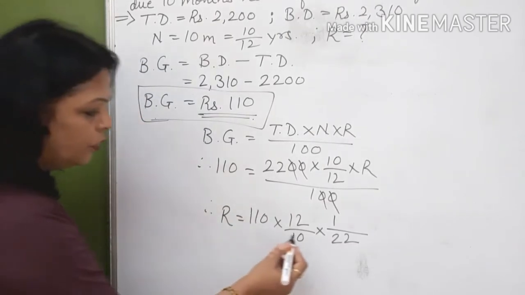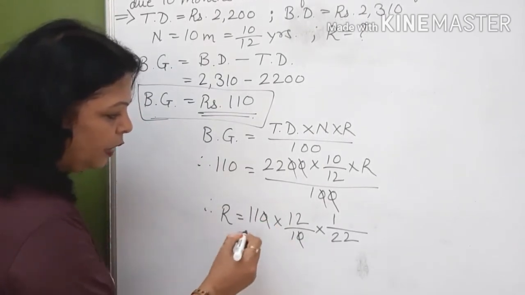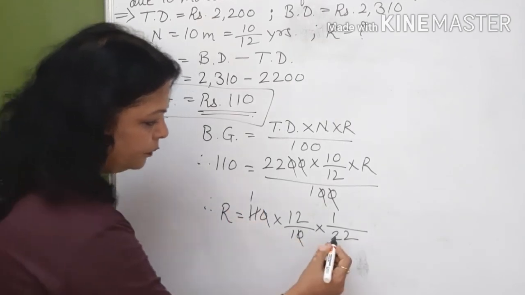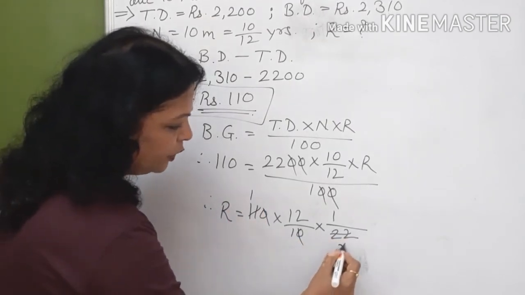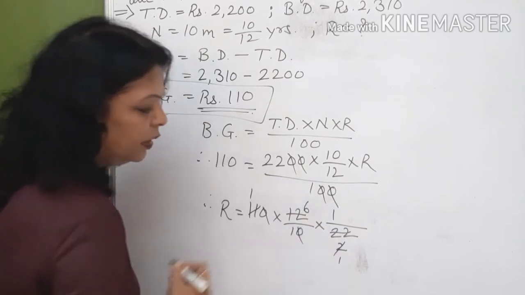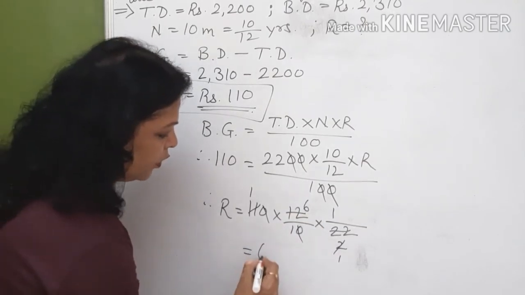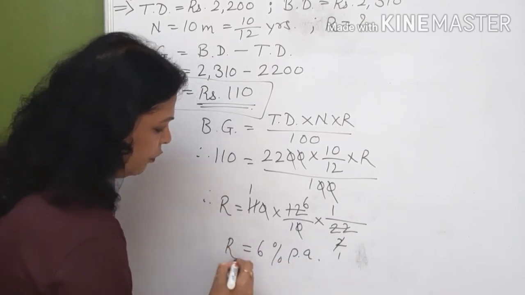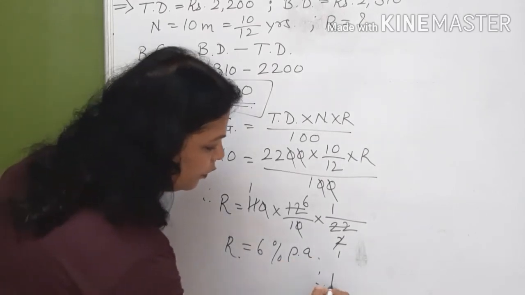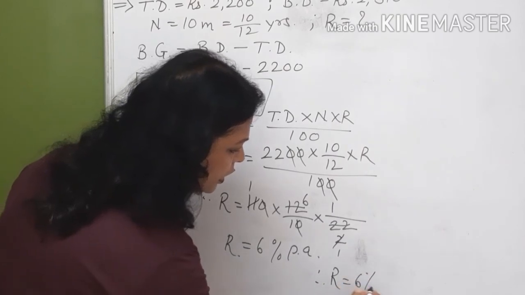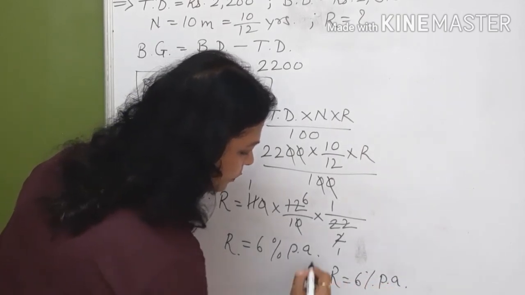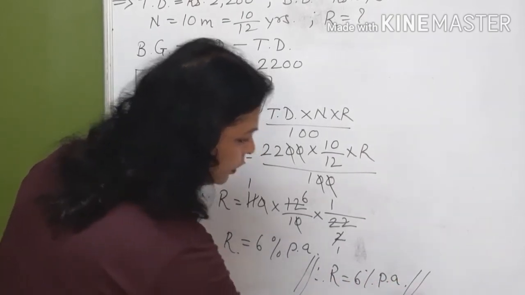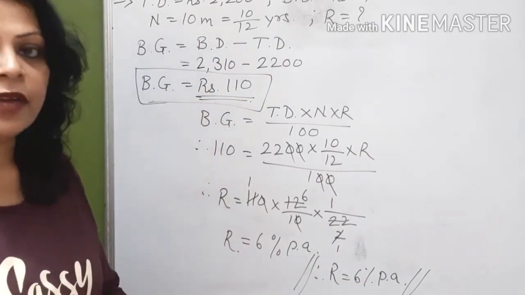Fine? So you get this cuts with this. 11 ones are 11. 11 twos are 22, 2 ones are 2, 2 sixes are 12. So R is equal to 6% per annum. This is your final answer. Write down. Therefore R is equal to 6% per annum. That completes your 7th sum.